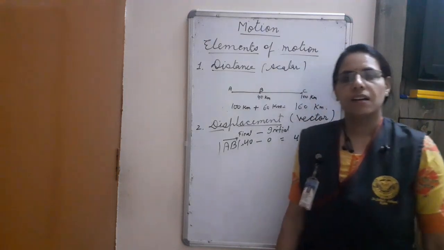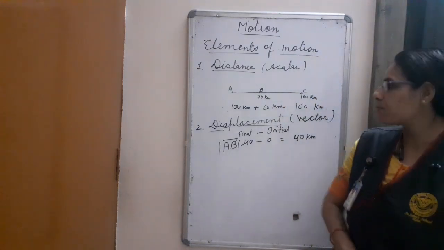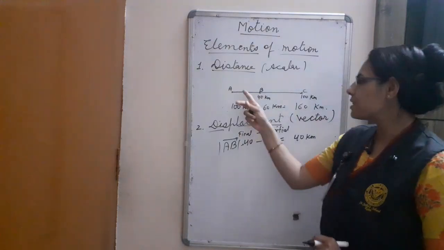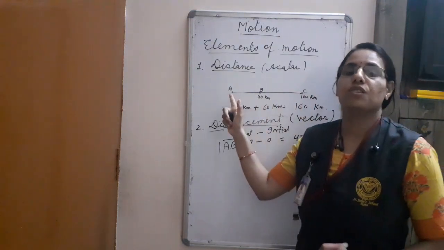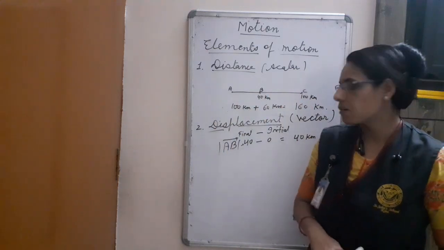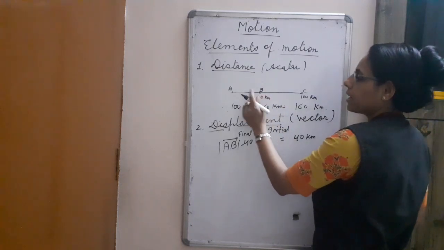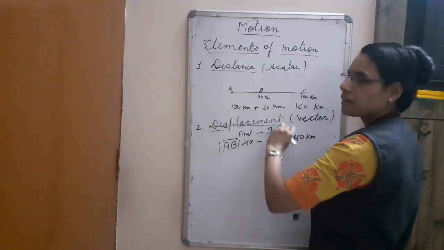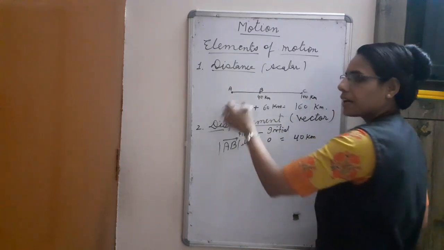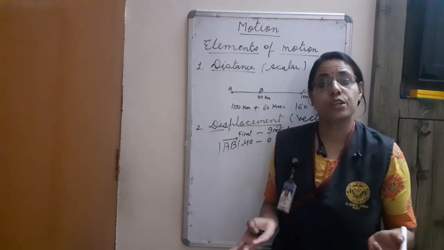Is it clear? Now we will see more differences between distance and displacement. In this example, we can see that distance never be 0 or never be negative. But if this car stops not at B, again it stops at the A point, starting point A, ending point A, so in this condition, displacement becomes 0.